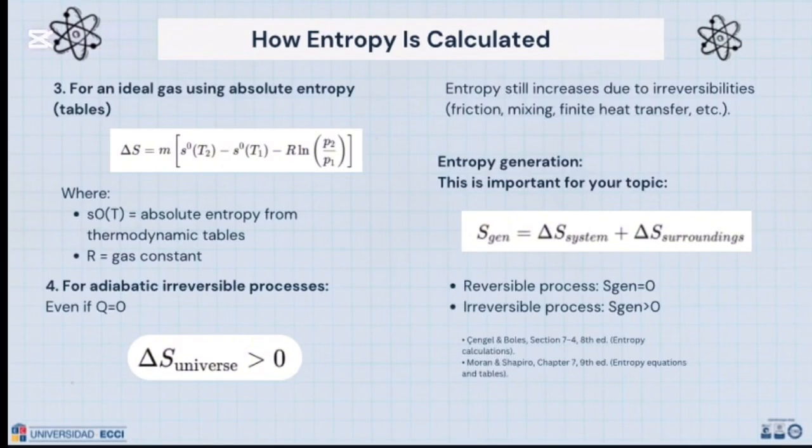Entropy generation. This is important for your topic, as we can see in the images. Reversible process, S gen equals 0.